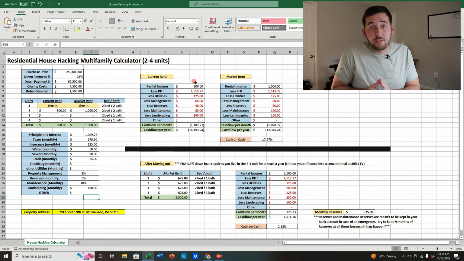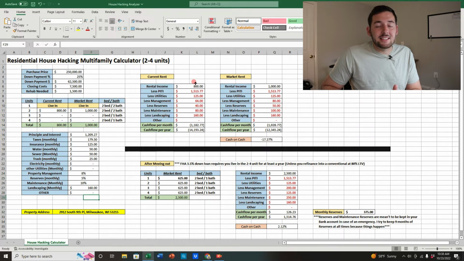If you wanted to buy a single family house for the same price, you'd be paying about $800 more. So that's the power of house hacking. Sometimes it's great if you're able to get a property to pay for all the expenses of the property. But if you can't do that, it's okay to pay a little bit. You did not lose on a house hack because you paid a little bit. And I'm going to be going over why you did not lose in a second.